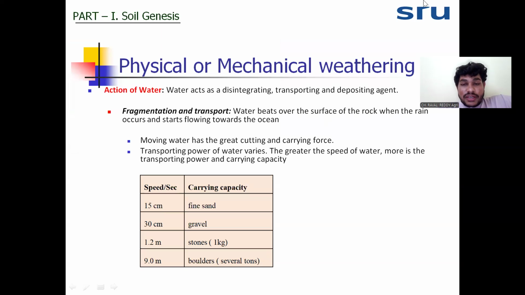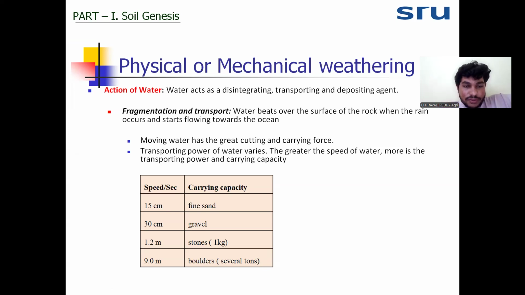Now the disintegration depends on how much load the water will carry. The more the load, the more pressure is exerted on the rock, and the more the disintegration will occur. It also depends on how far it will transport. The transportation power of water depends on the velocity of the water. The more the velocity, the more the transportation power, the more the carrying capacity, and the more the disintegration of the rocks. The transporting power is the sixth power of the velocity.